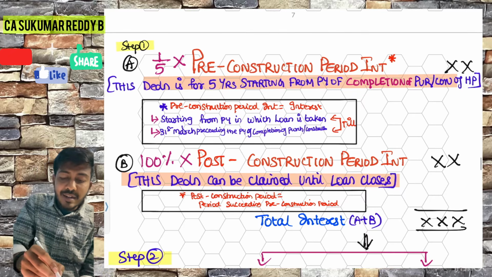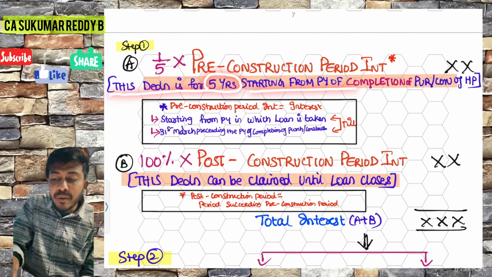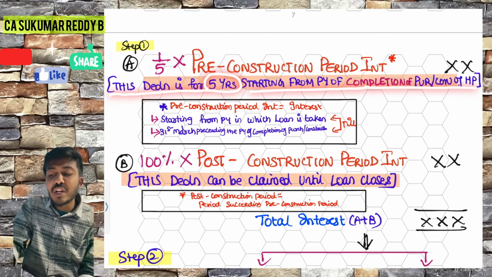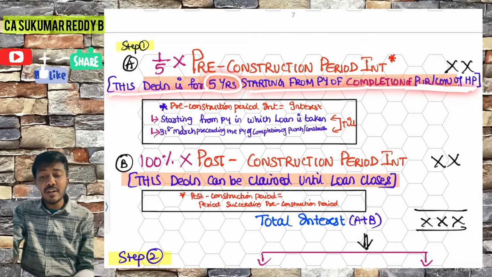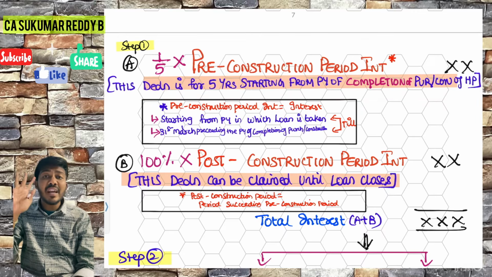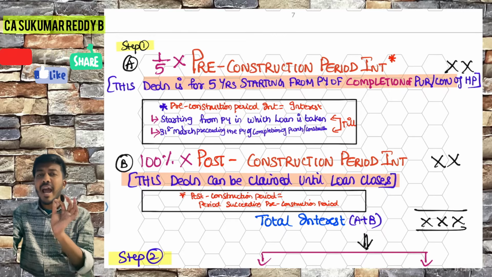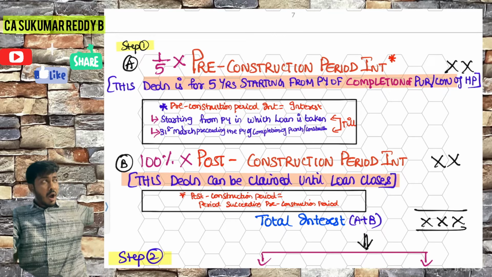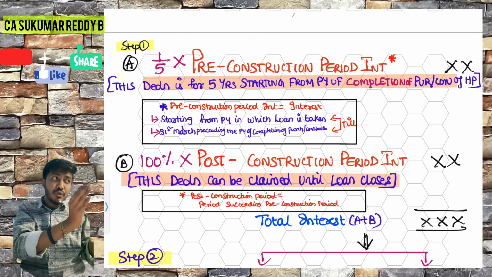So this deduction is for 5 years starting from the previous year of completion of purchase or construction of house property. I just now told you the logic of why they are starting it and why they are taking 5 years. It is given by income tax. But I have told you all the interest you have paid in the pre-construction period should be stored with you.